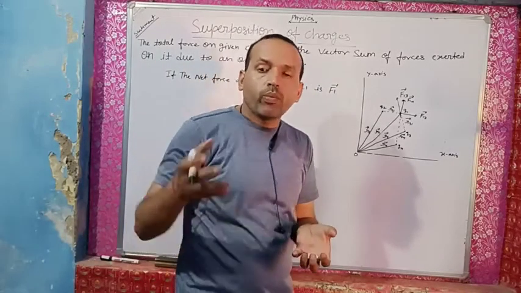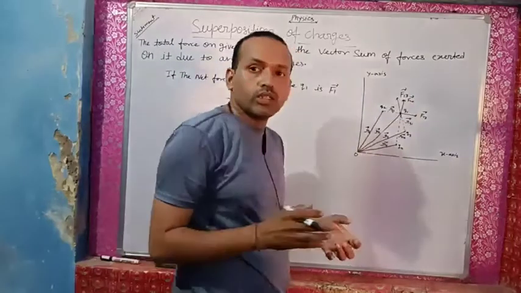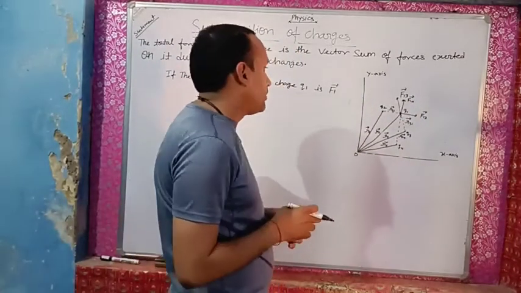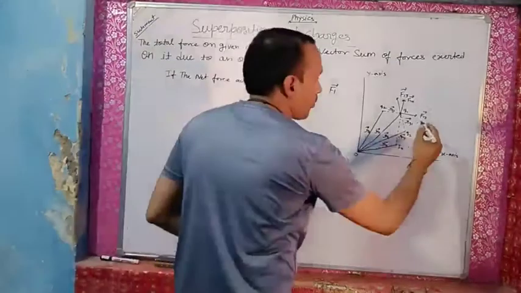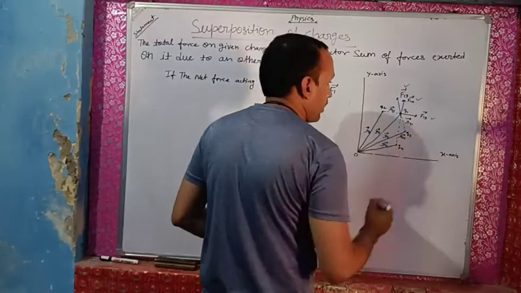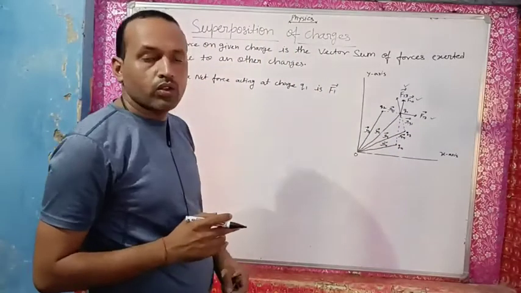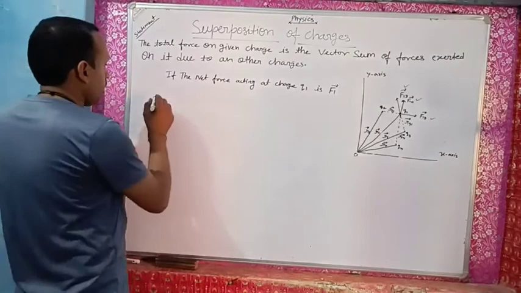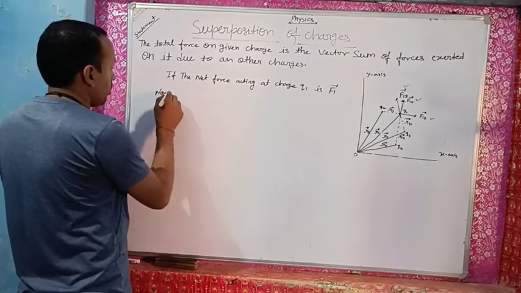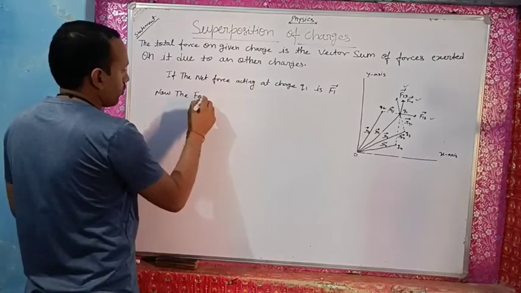So before we find F1, we have to find all the forces separately. First of all, we have to find force F12, force F13, force F1n, and then the total vector sum will be F1. So now the force